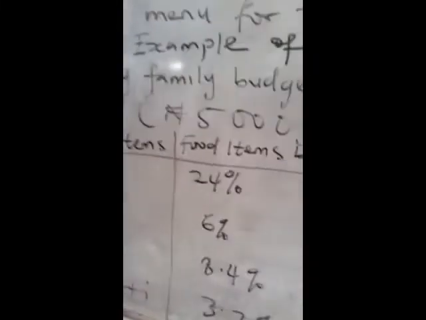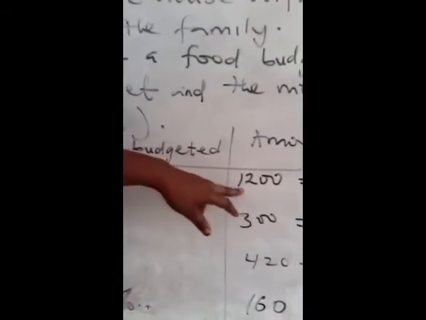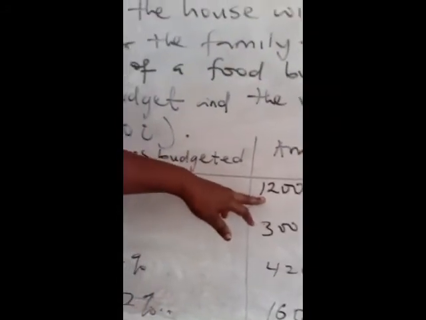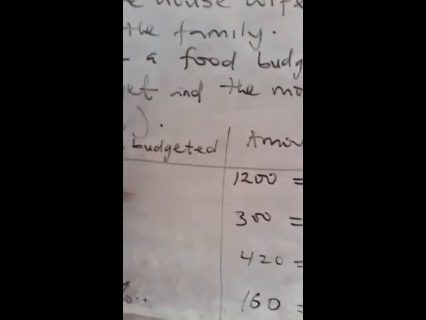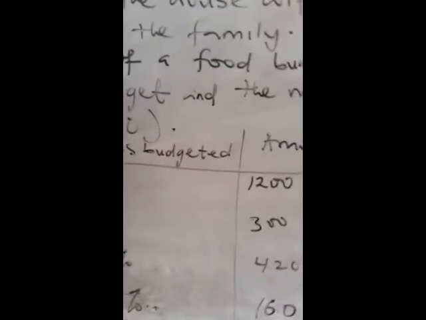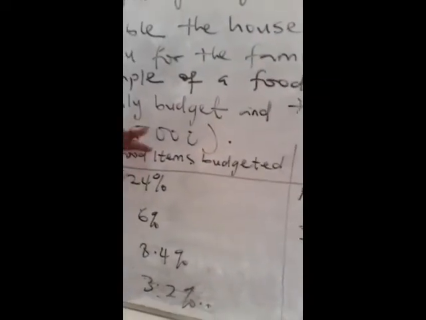This is my own example. Under food items, for rice, I allocated 1,200 naira for the rice that I'm going to eat for the rest of the month. To get the percentage, the overall money allocated for food is 5,000 naira.